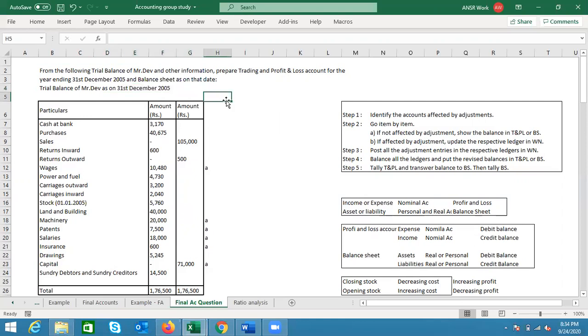If it is carriage outward, then why didn't we take it in the trading account? Why did we go for profit and loss then? The reason is whatever happens after sales is assumed to not affect the factory. Those expenses should go in the profit and loss account.